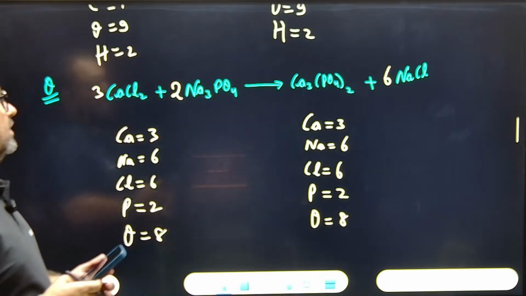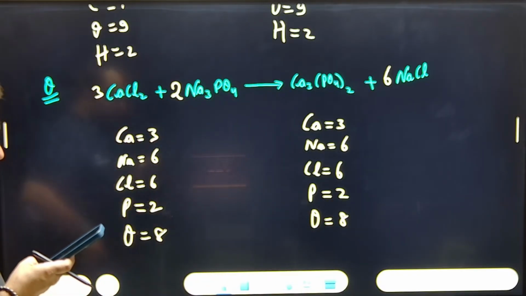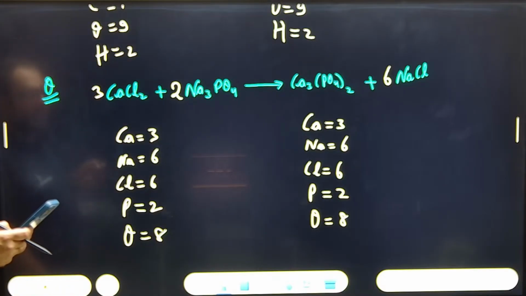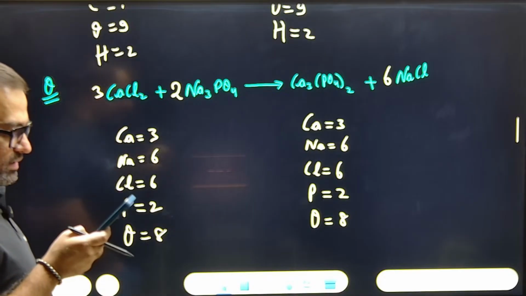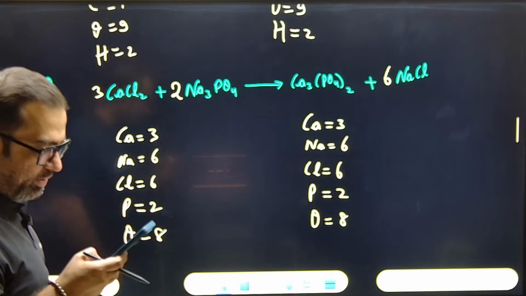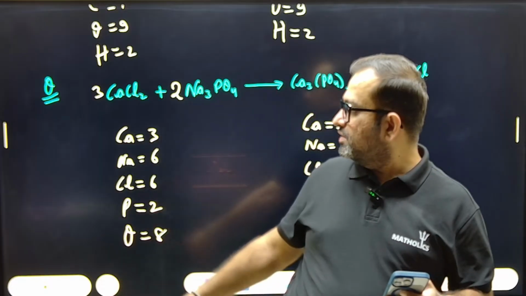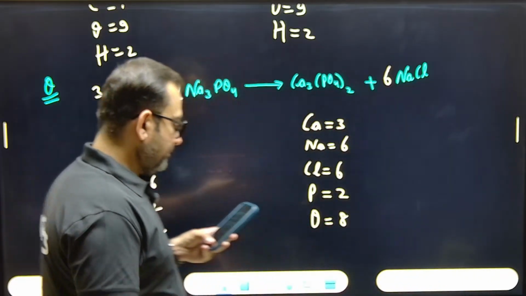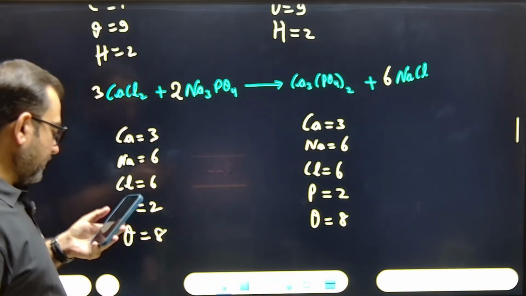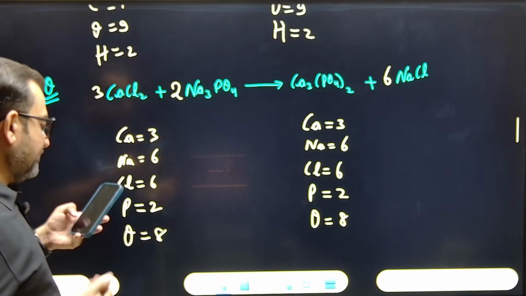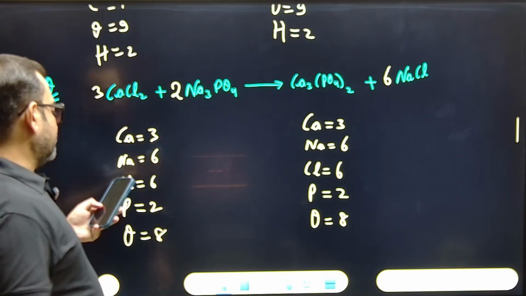Tell me, was anyone of you able to solve this one? Come on. It's 3 CaCl2 plus 2 Na3PO4 gives Ca3(PO4)2 plus 6 NaCl. Got the point? One by one, you have to increase your level. Okay, this was the third question, right? Fourth, fifth. You just think what level it would be. Okay. Can I move forward?